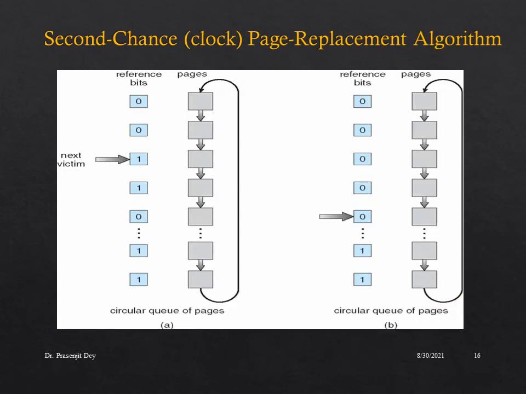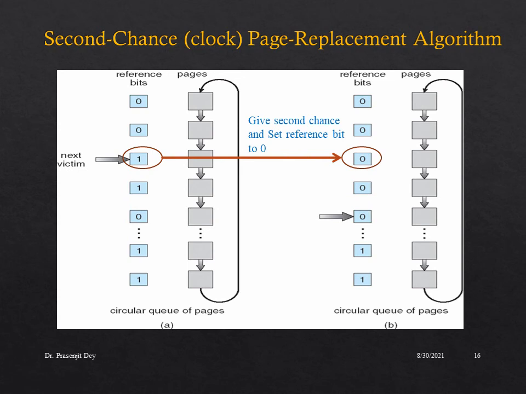So in this example we can see the next victim, this page needs to be replaced, but the corresponding reference bit is 1. As the reference bit is 1, we want to give this page a second chance, but we want to change the reference bit corresponding to the page to 0. Now we again look at the next page, and the next page also has a reference bit 1, so we again change its reference bit to 0 and give it a second chance.